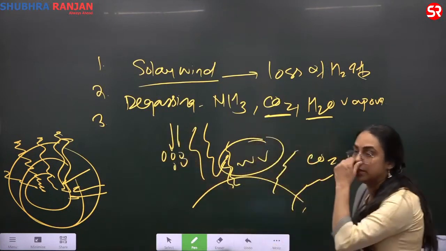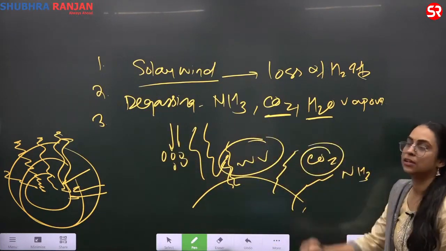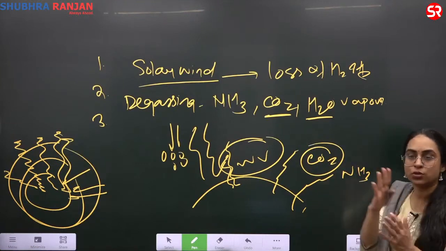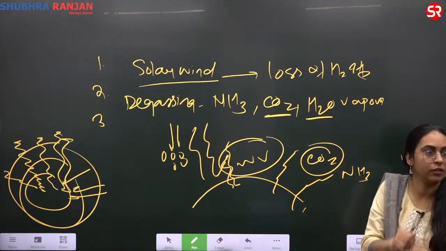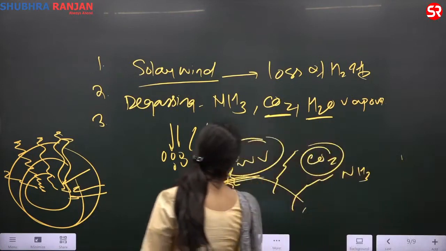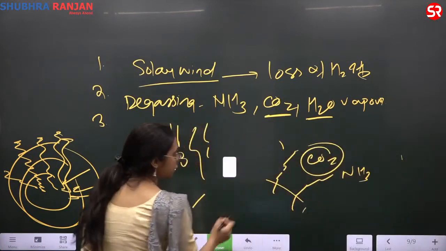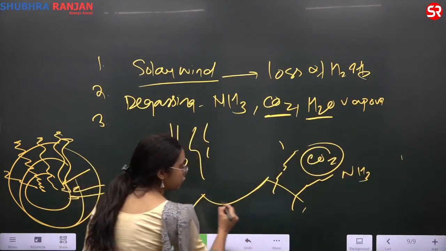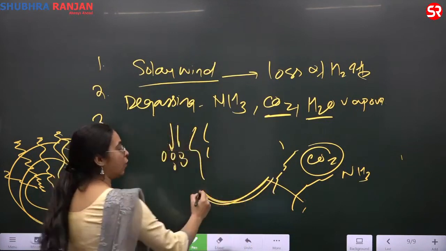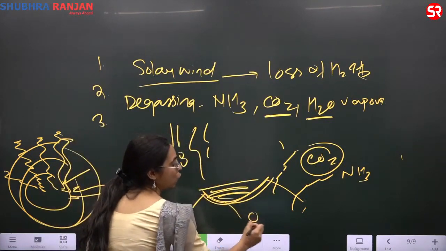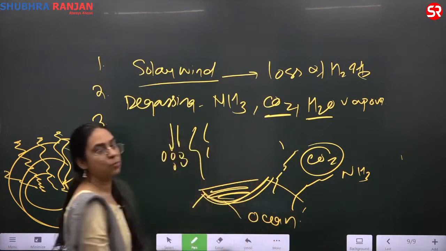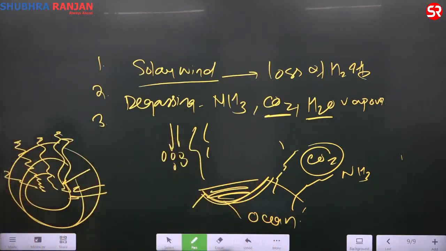This rainfall dissolves the carbon dioxide. So the dissolution of the carbon dioxide and water vapor forms what? It falls down on the surface of the Earth, on depressions on the Earth, forming the oceans. Majority of the carbon dioxide is in the oceans and less of the carbon dioxide is in the atmosphere.